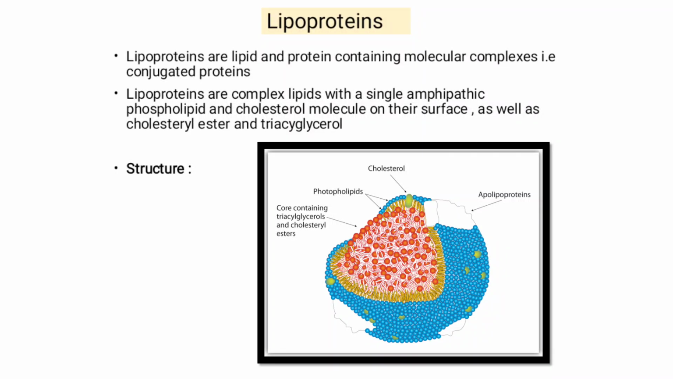Hello students, today we are going to study lipoproteins. What is a lipoprotein? Lipoprotein is a type of conjugated or compound lipid. It is not a type of protein, it is a type of lipid. Lipoproteins are lipid and protein containing molecular complexes, that is, conjugated proteins.